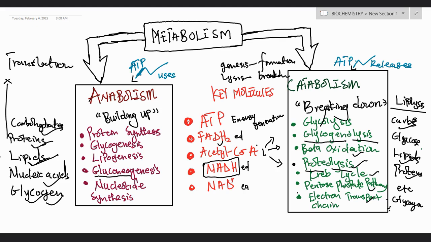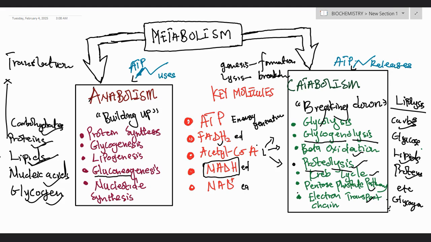Now, in future videos, we're going to pick each of the anabolic pathways and the catabolic pathways, and then delve much into it. So we are going to talk about protein synthesis, how proteins are formed, glycogenesis, lipogenesis, gluconeogenesis, nucleotide synthesis, etc. In the catabolic pathways too, we are going to talk about glycolysis, glycogenolysis, beta oxidation, proteolysis, the Krebs cycle, and how these pathways are linked together. That is what metabolism is all about.